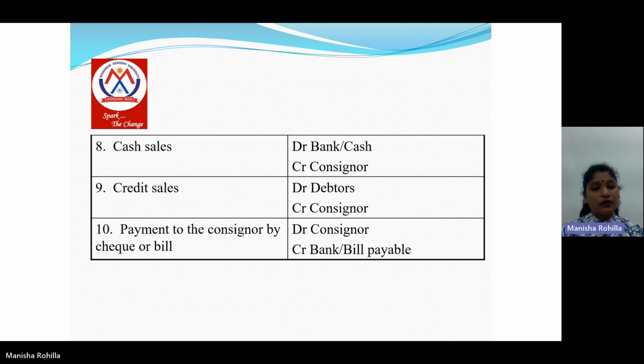Last entry is for payment to the consignor by cheque or bill. When the consignee remits the amount to the consignor through cheque or through bill, then the entry will be consignor account debit to bank account or bills payable account.